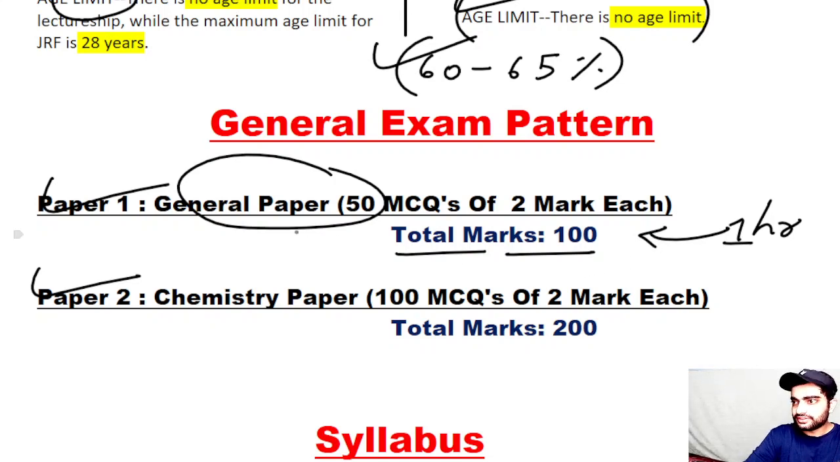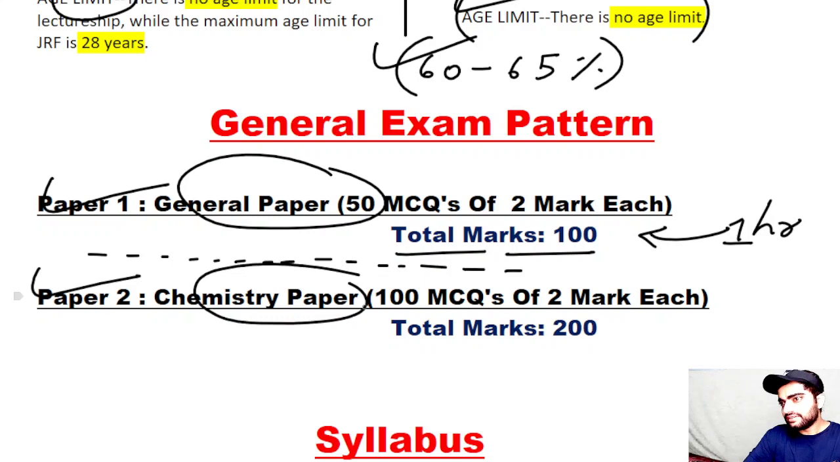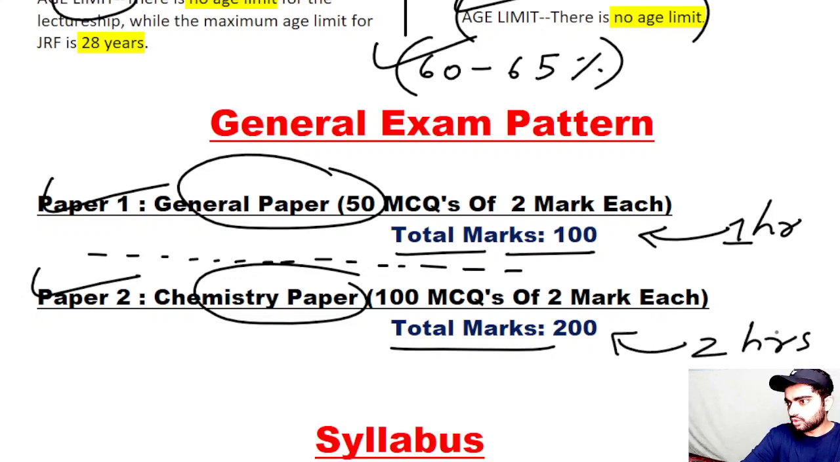Then maybe you will get a break after this. There will be a break of half an hour to 1 hour, and that depends from state to state. In MP SET there was no break, but in Maharashtra SET they give a break in between both the papers. And then the chemistry paper, which consists of 100 MCQs of 2 marks each, so total 200 marks. So this is paper 1 and this is paper 2, and paper 2 will be of 2 hours. So the entire exam is of 3 hours.